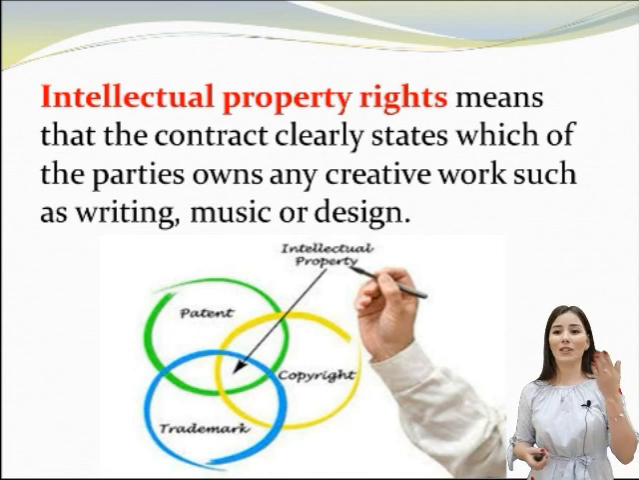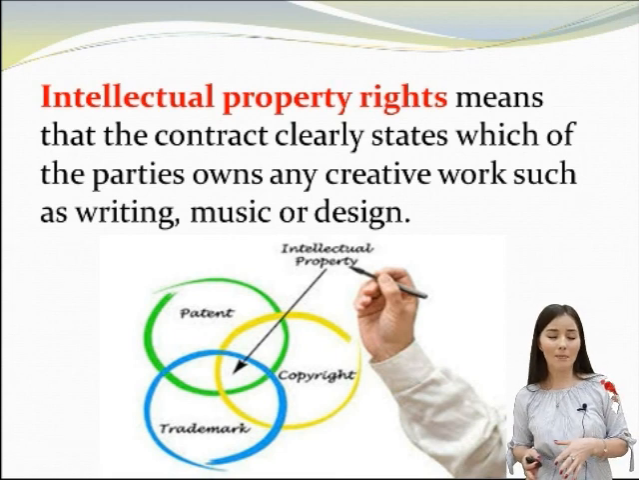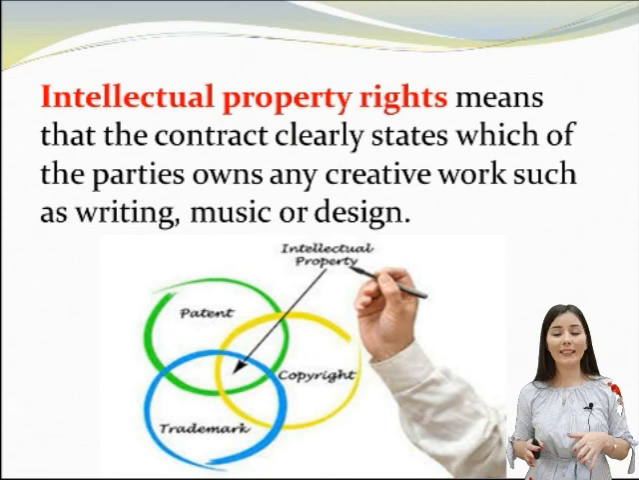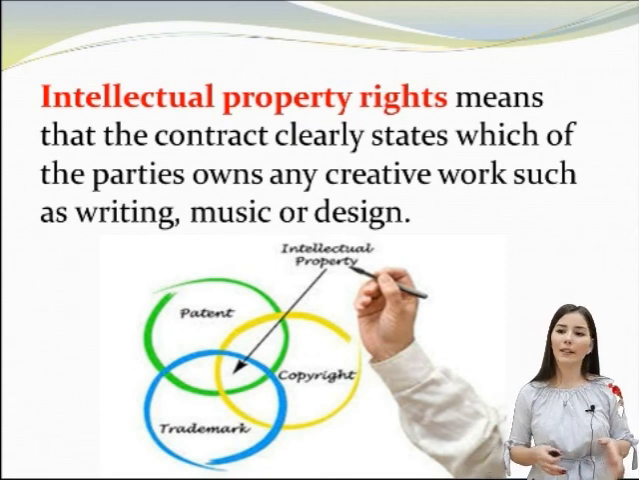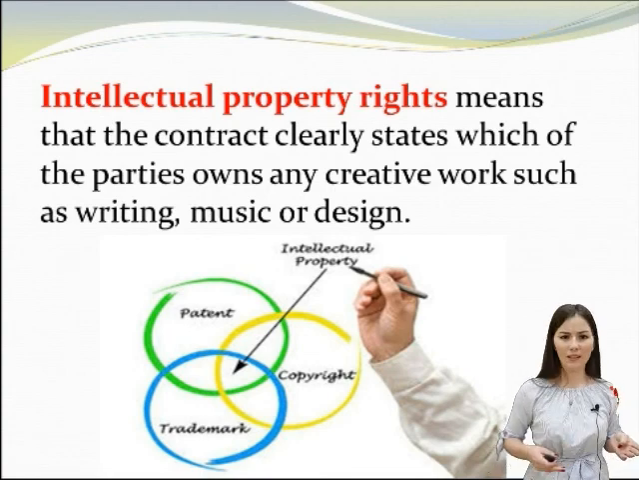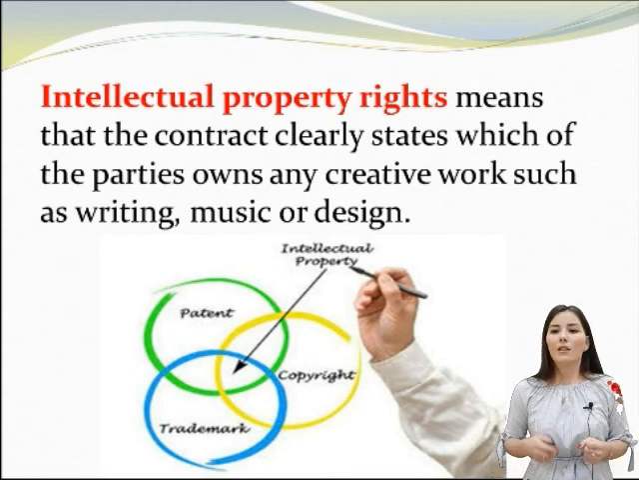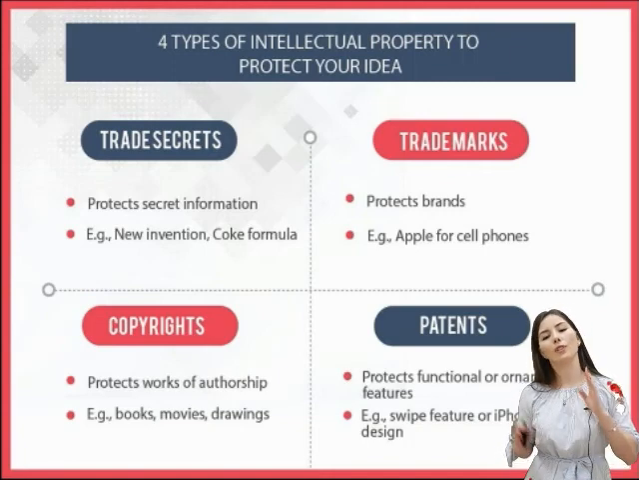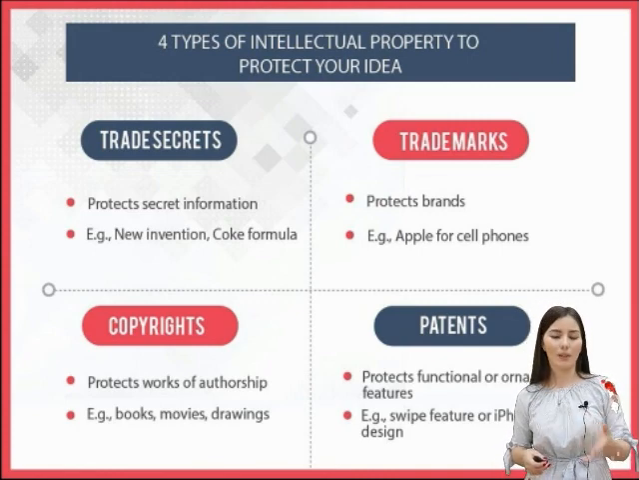Today we will talk about intellectual property rights. What does it mean? Intellectual property rights mean that the contract clearly states which of the parties owns any creative work, such as writing, movies, or design. We have four main types of intellectual property right. What are they? The first is trade secrets.